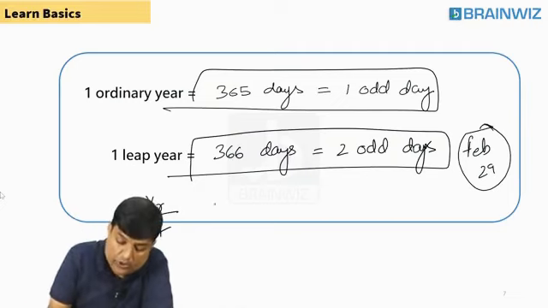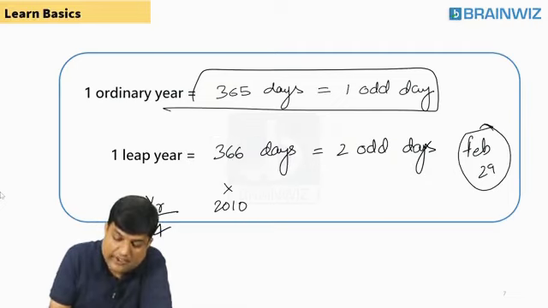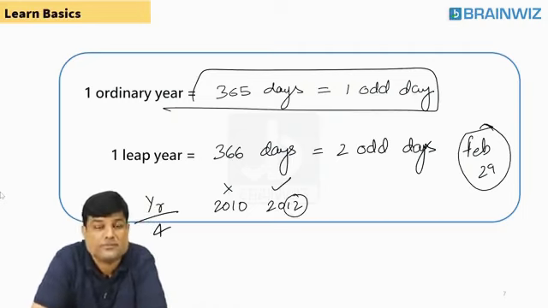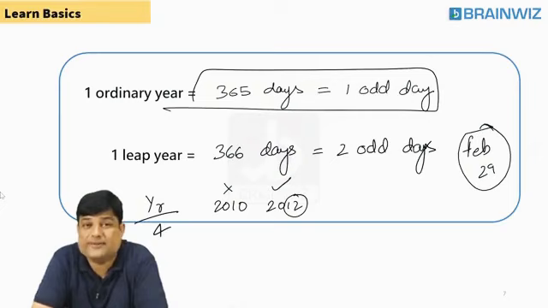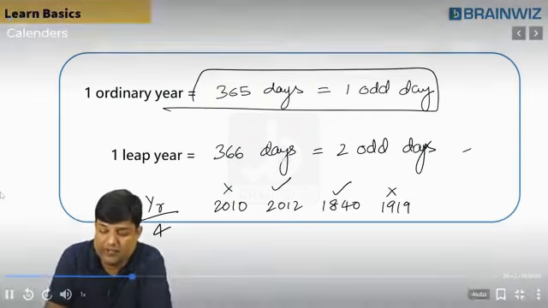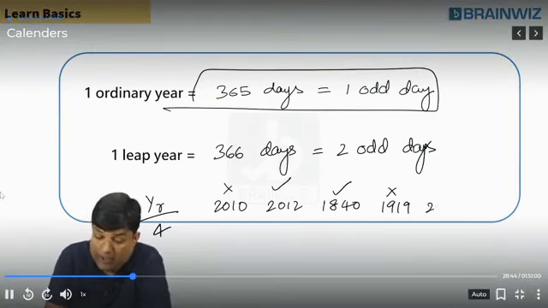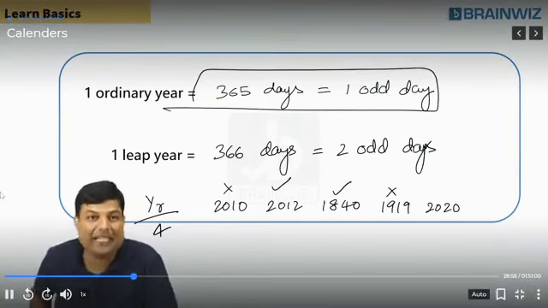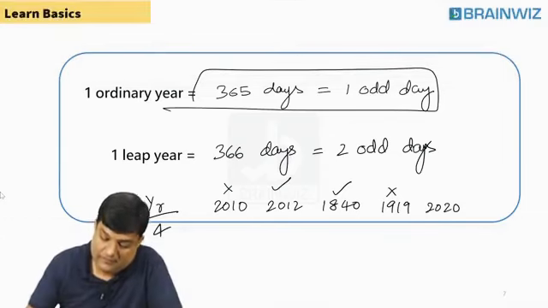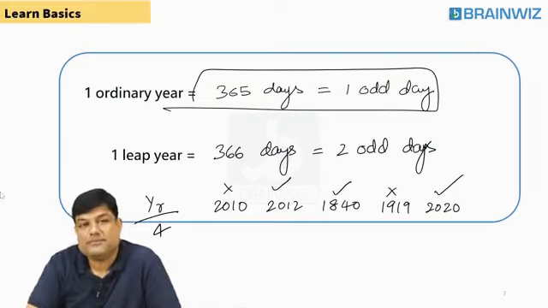For example, 2010, no sir. 2012, yes sir. Divisible by 4. You know divisible by 4? Last 2 digits. What is divisible by 4? Last 2 digits. Acha, 20. Come on students, tell me, is it a leap year or an ordinary year? It's a leap year. Are you understanding, everybody? Is it clear to you?